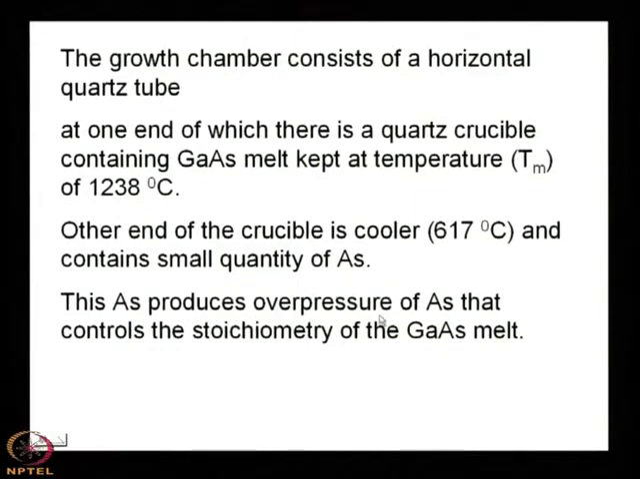and contains a small quantity of arsenic. This arsenic produces an overpressure of arsenic that controls the stoichiometry of the gallium arsenide melt. Controlling the stoichiometry of the gallium arsenide melt means any dissociation of arsenic from the gallium arsenide surface can be compensated by the extra arsenic which you have kept at one end of the quartz tube.